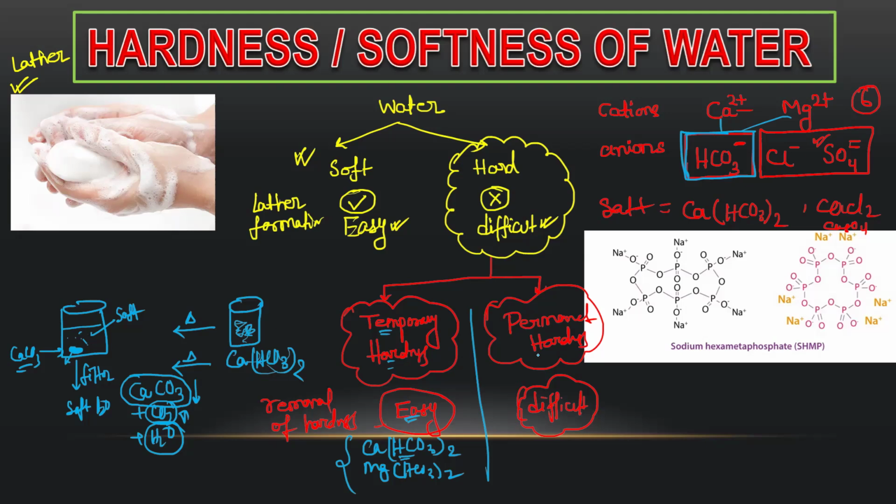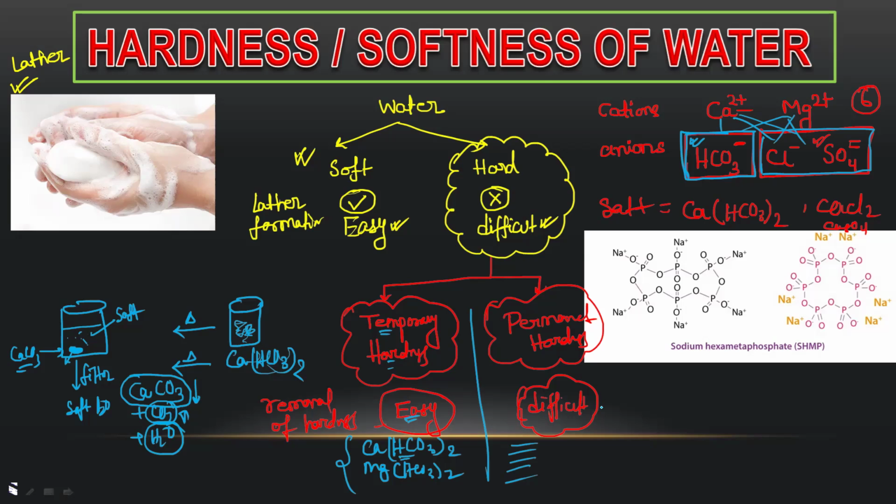This is very easy, I hope. Now it is difficult to remove permanent hardness. If bicarbonate salt is present, that generates temporary hardness. If chloride salt and sulfate salt are present, then that will generate permanent hardness, right? So here you can write four salts: CaCl2, CaSO4, MgCl2, MgSO4. You can write these four examples. Now it is very difficult to remove its hardness.